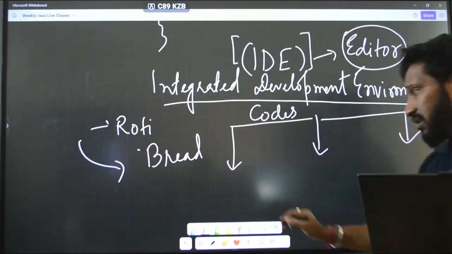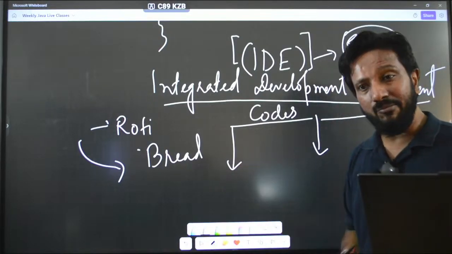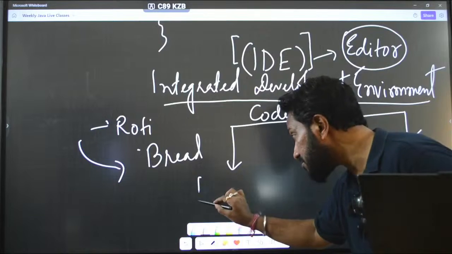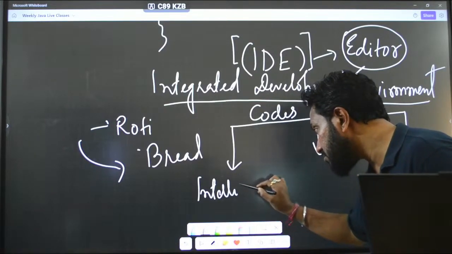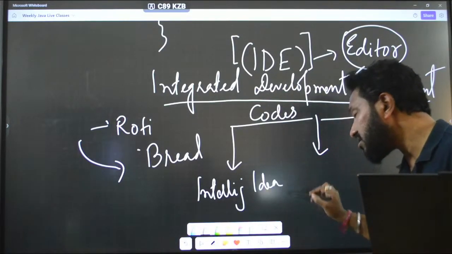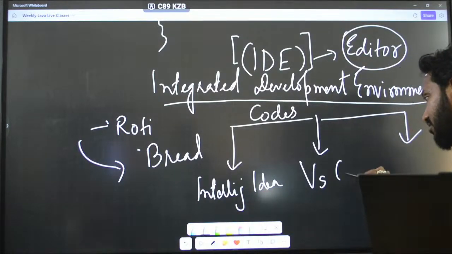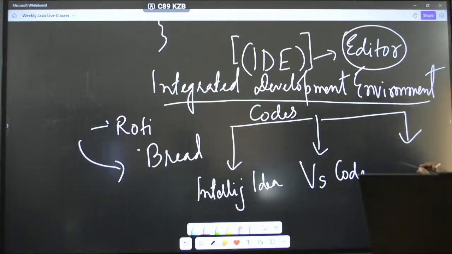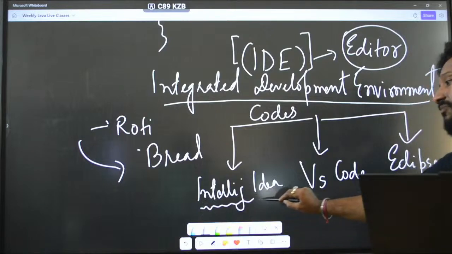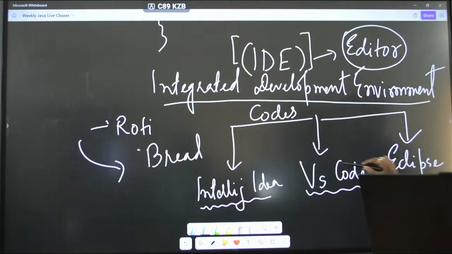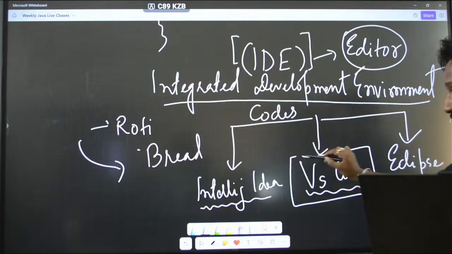For example, the best IDE that I prefer for writing Java code is IntelliJ IDEA. Similarly, you have one more called VS Code, and there is one more called Eclipse. Among these three you can use any one you want. You will find everyone very easy to understand, but this one is a little bit tricky to use, so I don't prefer it for writing any programming language.